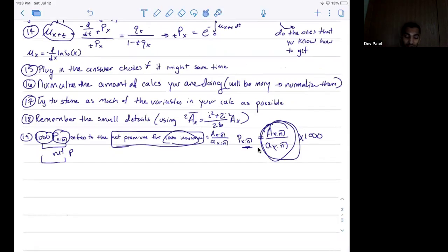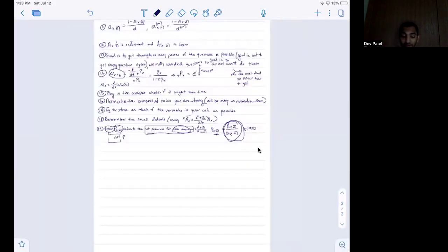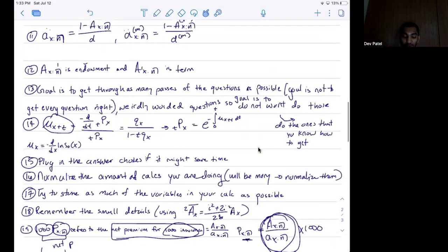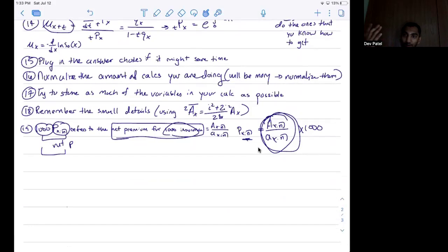So that's one of the things you want to keep in mind. Another one is that there will be pilot questions, questions that are very weirdly worded that you may not expect to be on the exam. What you want to do is maximize your score, doing the questions that you know how to do correctly, efficiently and fast. And even if you get to a point where you have to take a guess, you always want to guess one answer choice for each of the questions. You're probably going to maximize the ones you get correct if you pick one answer for all the questions instead of randomly guessing. And try to eliminate as many of the answer choices as you can.